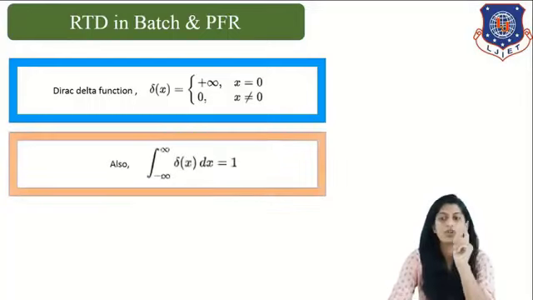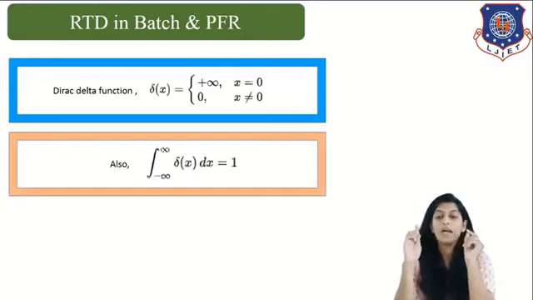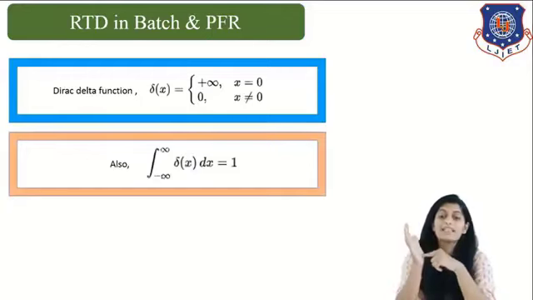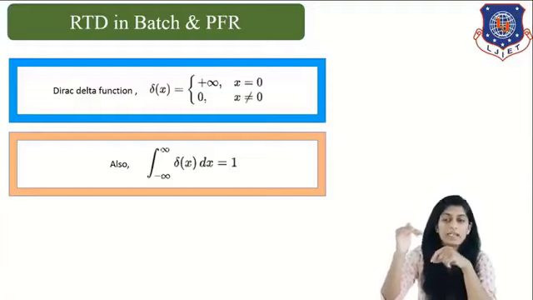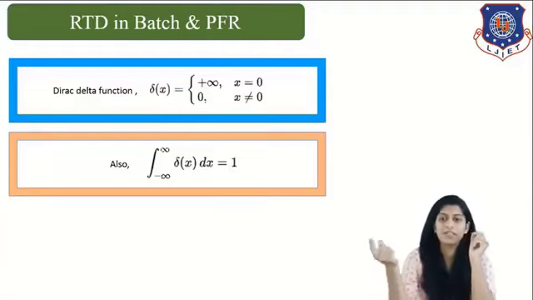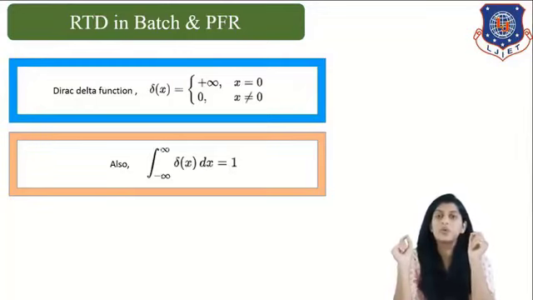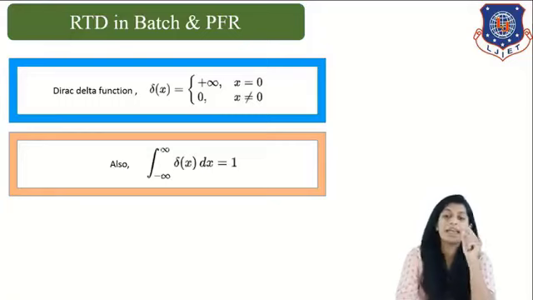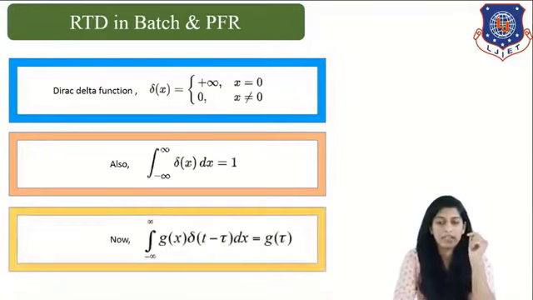We also know this formula from the previous semester, that the integration from minus infinity to infinity of the Dirac delta function, delta(x) dx, equals 1. So we will simply utilize both these conditions in our derivation.